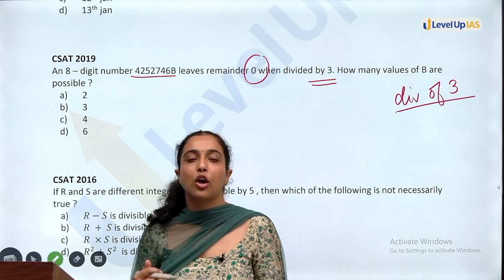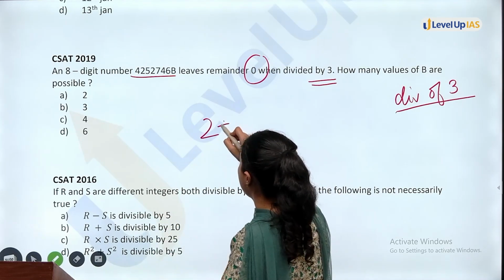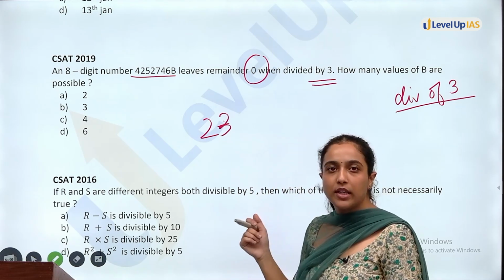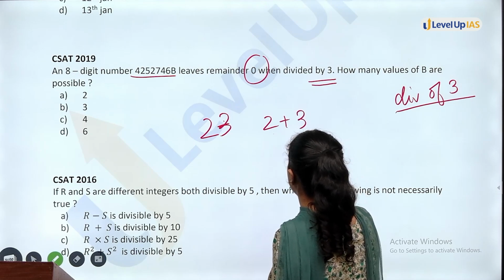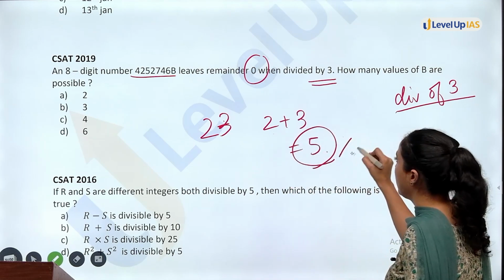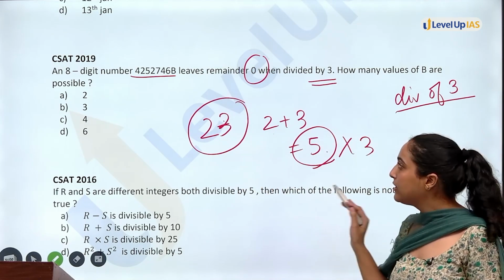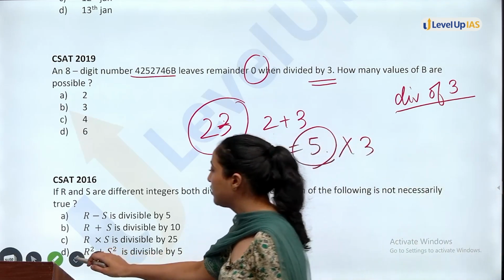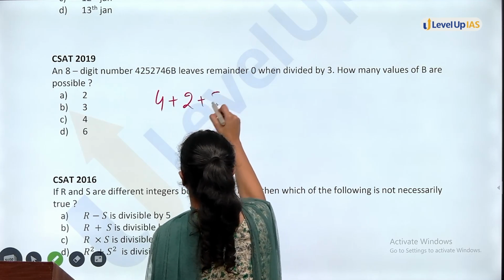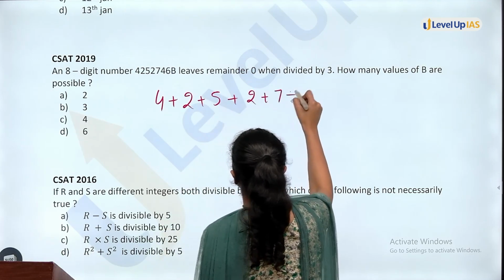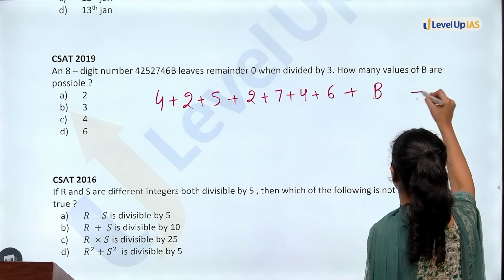What is the divisibility rule of 3? To check if a number is divisible by 3, for example, if the number is 23, to check if 23 is divisible by 3, I will simply add the digits. 2 plus 3 is what? 5. This means 5 is not divisible by 3, so 23 will also not be divisible by 3. This is the divisibility rule of 3. In this case also, we will solve like this. You have 4 plus 2 plus 5 plus 2 plus 7 plus 4 plus 6 plus b. This should be divisible by 3.